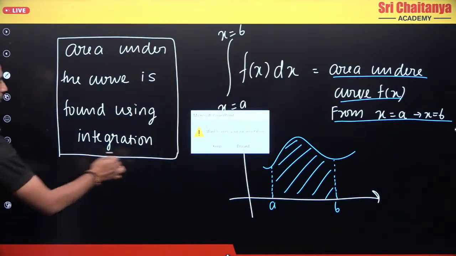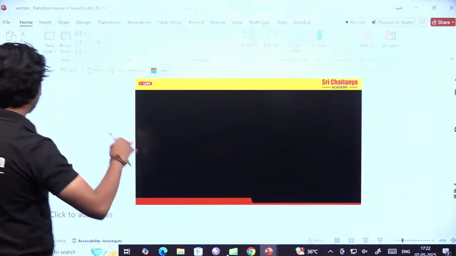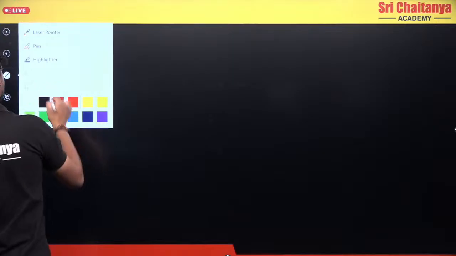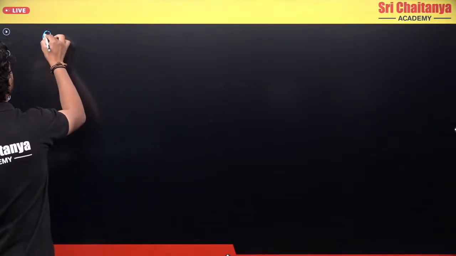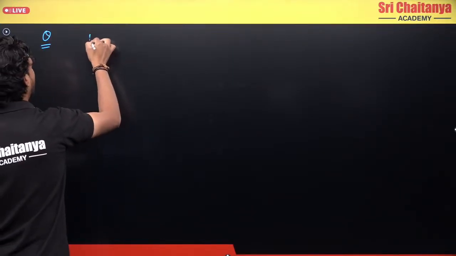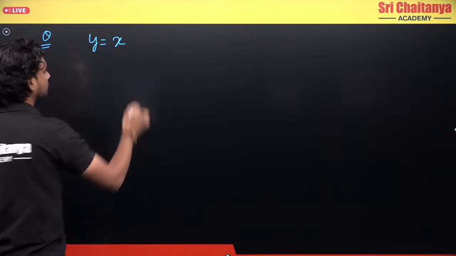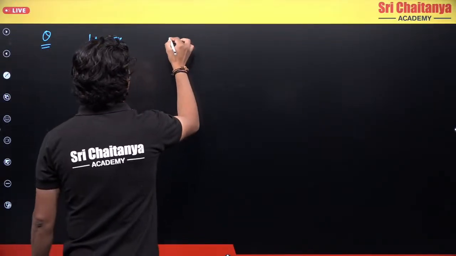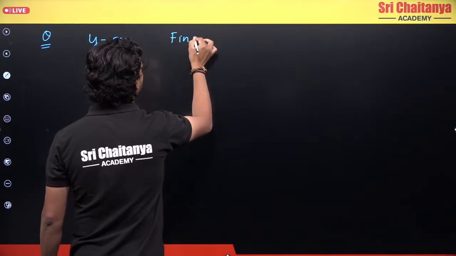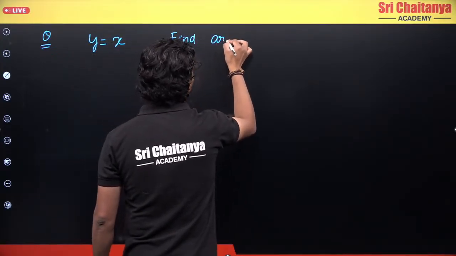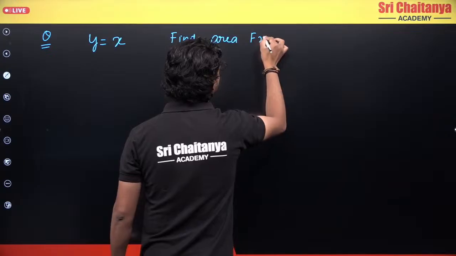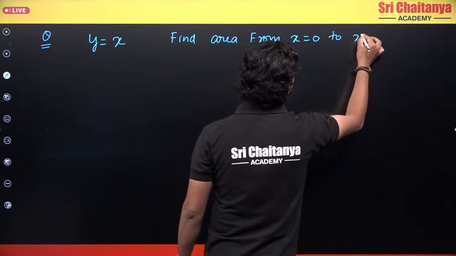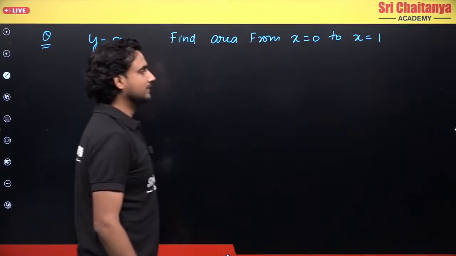So now let's do one example. Let's try to prove this using a simple example. Let's say I have this function, the function is y equals x. This is my function, and my question is to find the area from x equals 0 to x equals 1, let's say.